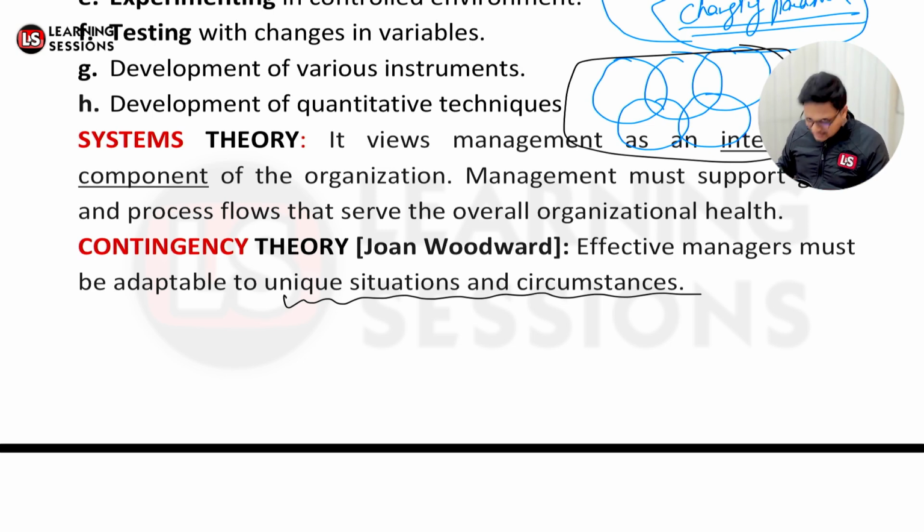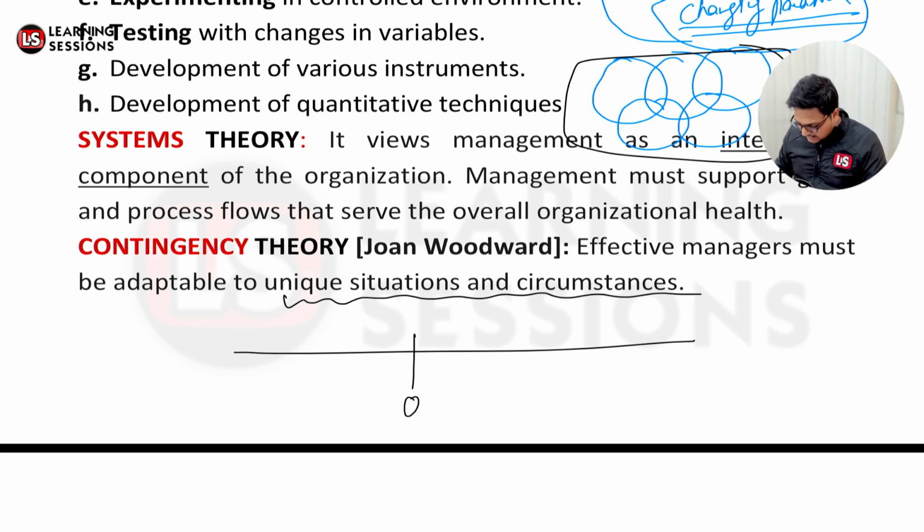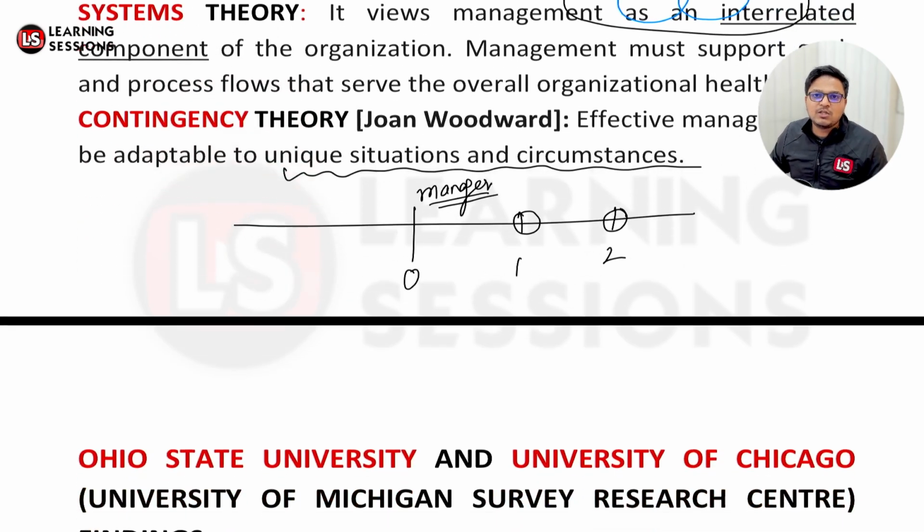What is contingency? Contingency means the things which have not been there. Let's say 0 is the present time and 1 is after 1 year, 2 is after 2 years. Now if there is any uncommon event, any unique situation in year 1 or year 2, the manager must possess the quality so that he or she can be adaptive. Okay, so that's what was said by the contingency theory.